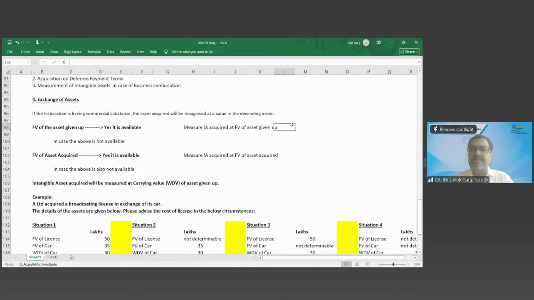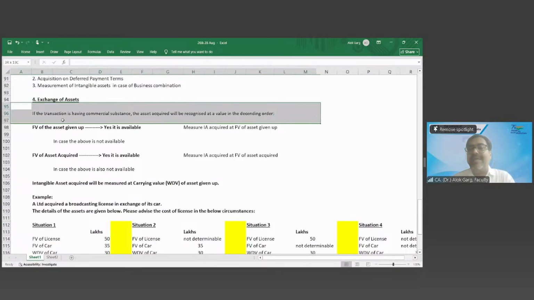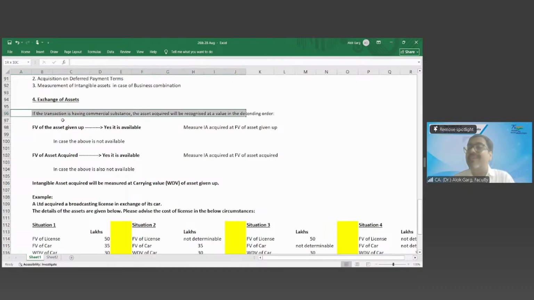Yes, sir. So likewise, if the transaction is an exchange of assets, it is a cut-copy-paste of the concept of Ind AS 16. If the transaction has commercial substance, the asset acquired will be recognized at a value in the descending order. In the descending order means, if the fair value of the asset given up is available, then measure the intangible asset acquired at the fair value of the asset given up, because that is the consideration you are paying.